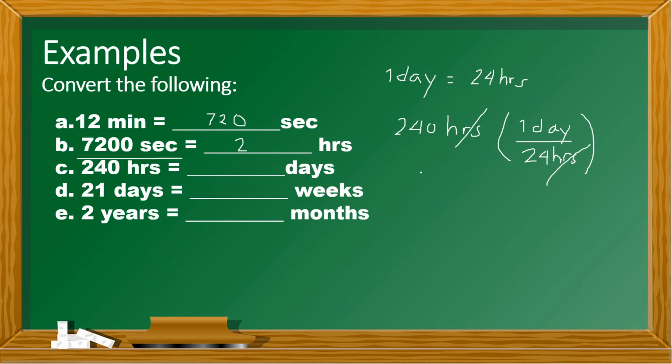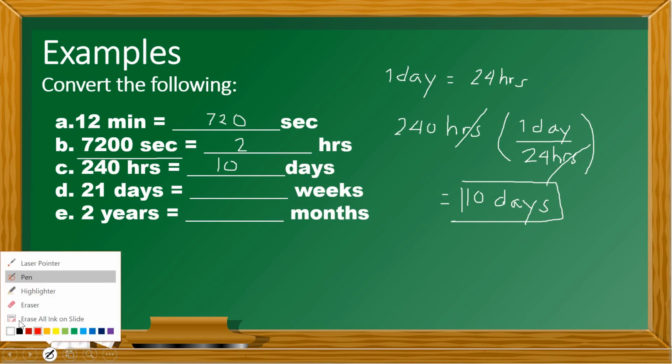So what is 240 divided by 24? It will give us an answer of 10 days. 10 days, right? See? Way too easy, right? Okay, that's our answer. So this is 10 days. So you see, madali lang naman talaga mag-convert, no?